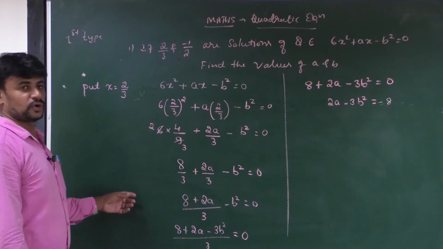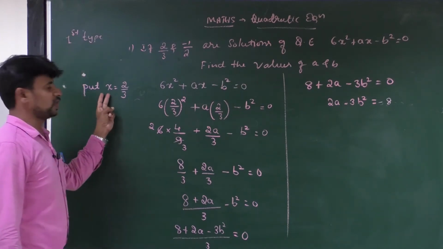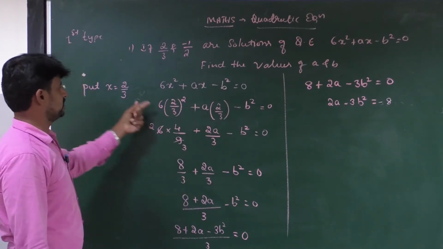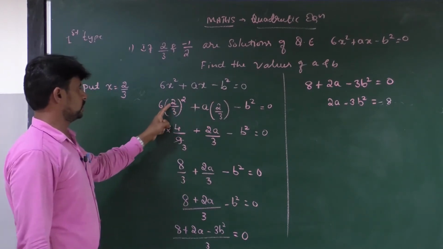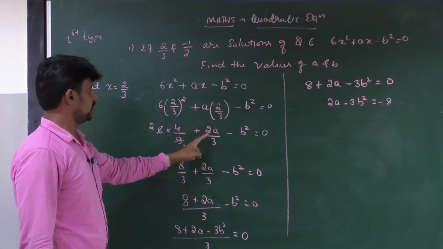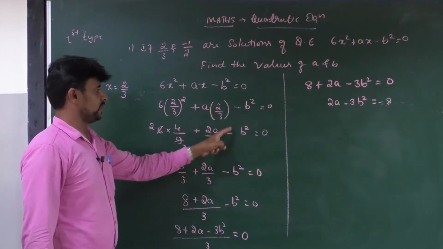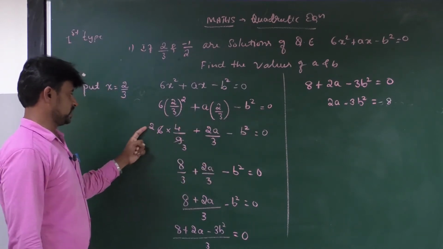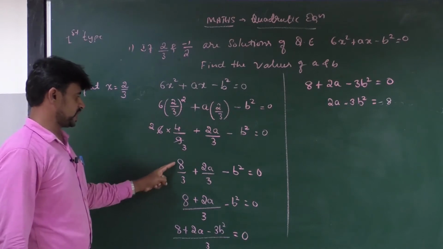Okay, look at the board all of you. First you have to substitute the value of x in the given equation. When you substitute the value 2 by 3, then 2 squared becomes 4 and 3 squared becomes 9, plus 2a divided by 3 minus b square is there, as it is. In the next step, if we cancel these, 3 2s are 6 and 3 3s are 9, it becomes 4 2s are 8 divided by 3.